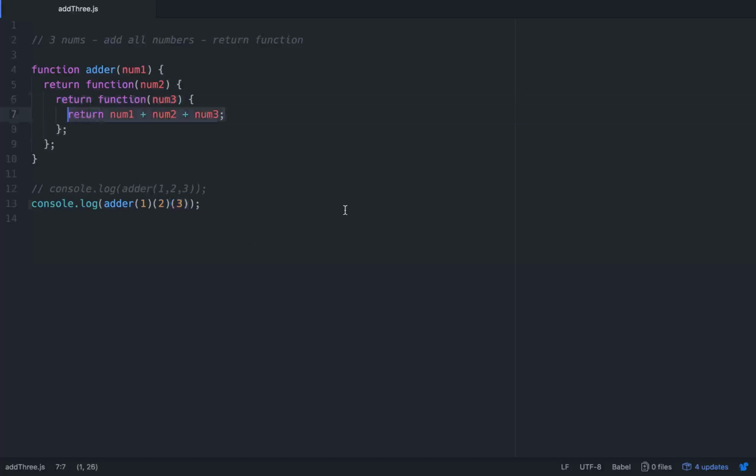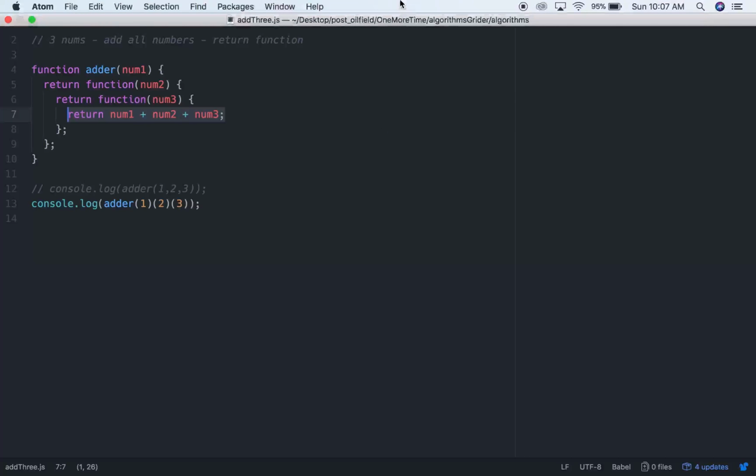So that's just a quick dive into function currying. That'll be some kind of bullshit interview question somebody will try to give you. So good.